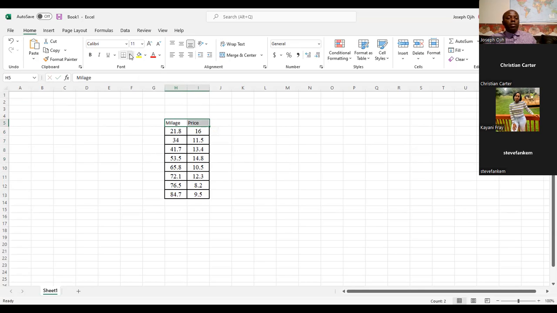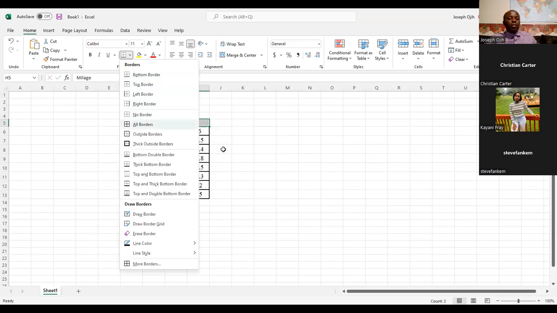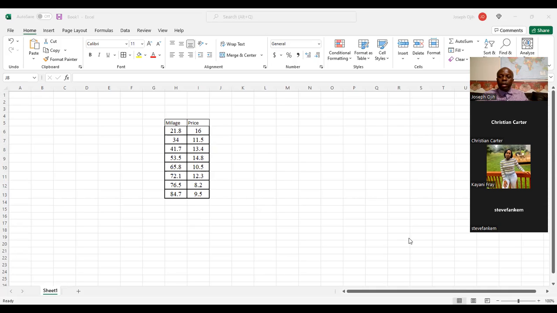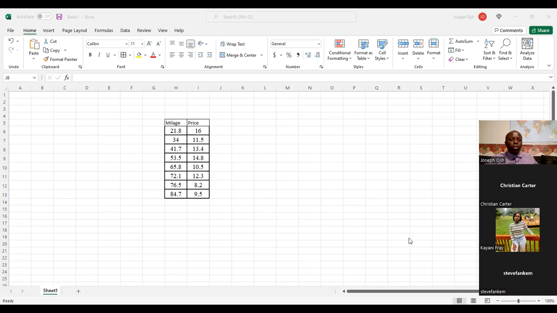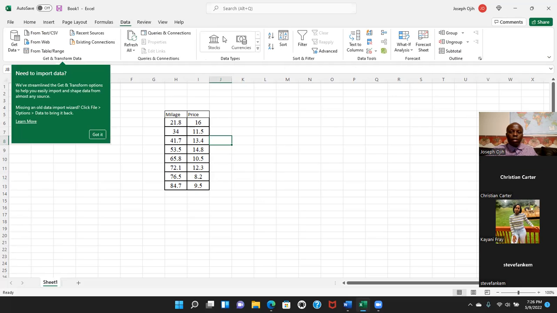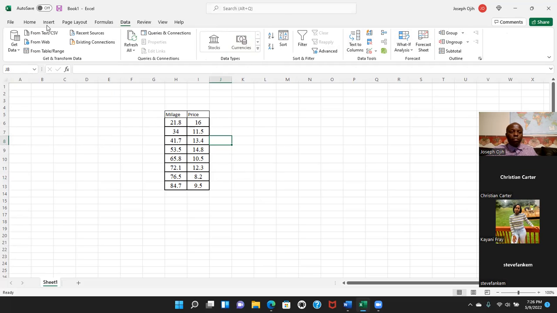Mileage and price. So now we have everything that we need. Then we can go and do the analysis and get the result. So what you're going to do is click on data. Data analysis is not here on my own. So if it's not there, all you've got to do is put it in.